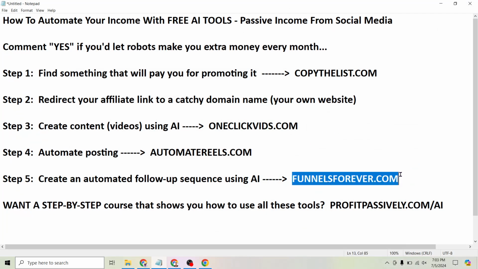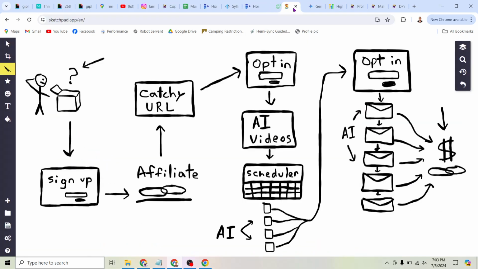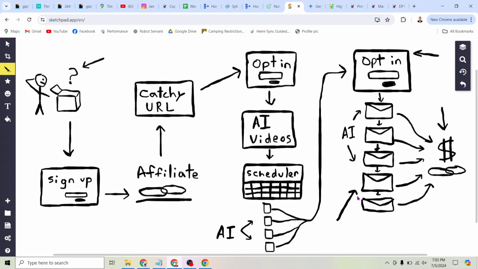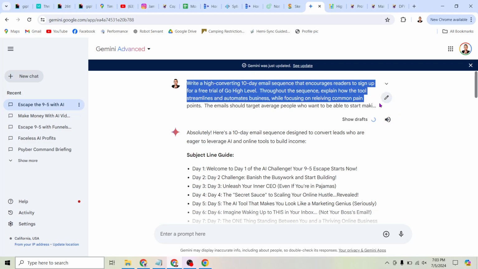So funnelsforever.com is the tool I use to build the back end of this system. And if we just bring this over here, this is what we're creating with funnelsforever.com, the opt-in as well as the AI email sequence. So to create the emails, here's how easy this is. I'm using Google Gemini. I just gave it this short prompt here.